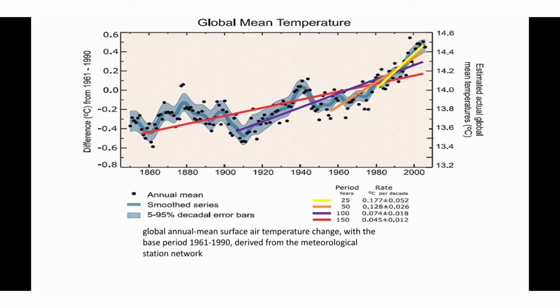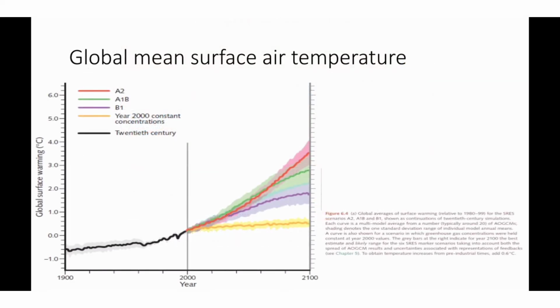This graph shows the global mean surface air temperature changes compared to the period 1980 to 1999. It shows the average model simulation for the next 100 years also, after 2000. Different colors represent average model simulations run with different future scenarios described in the Special Report on Emission Scenarios, SRES. Please see the details of the different scenarios considered here, that is A2, A1B and B1, in Wikipedia to get a brief idea about it.